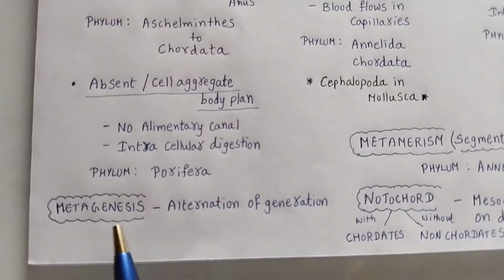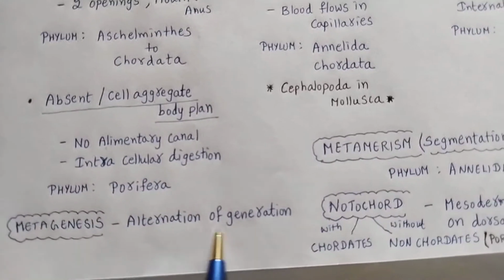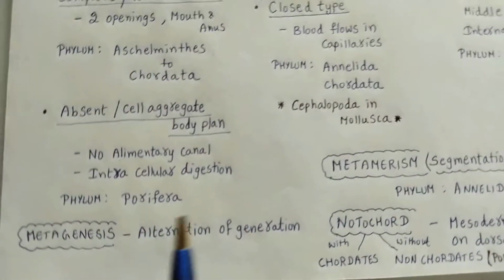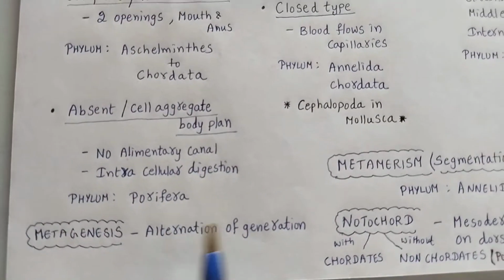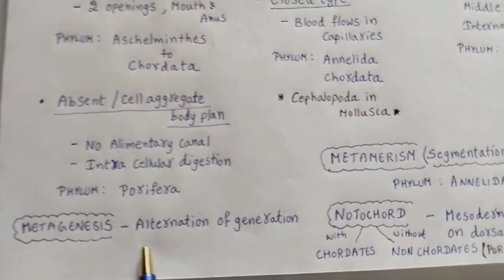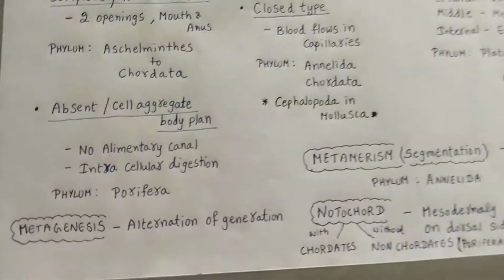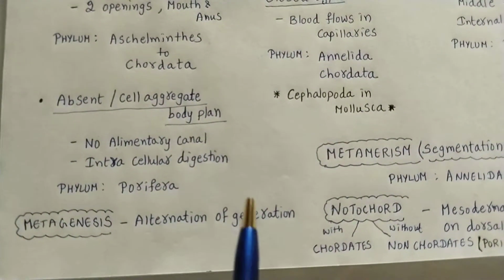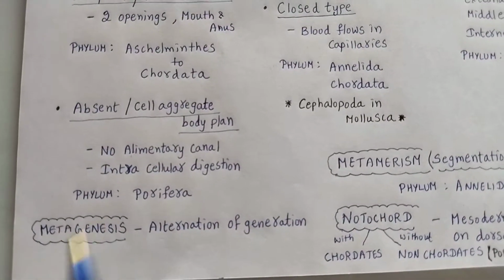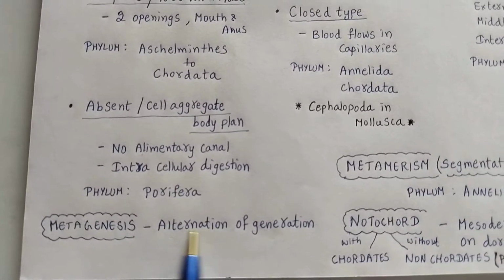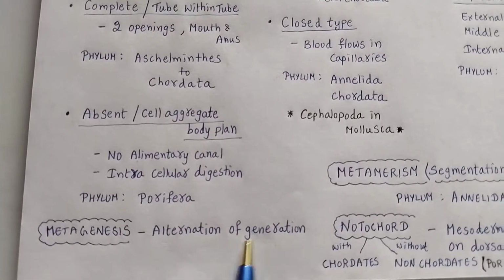What is metagenesis? Metagenesis means alternation of generation. So if you take Hydra, polyp and medusa conditions will be there, and the generations will be changing from asexual to sexual and sexual to asexual. Genesis means formation, meta means there will be stages changing. So this term is important. Alternation of generation is called metagenesis.